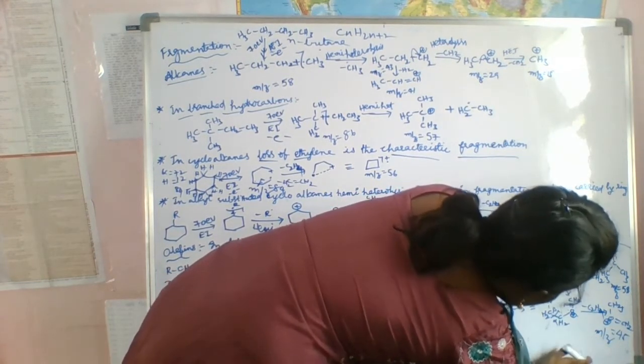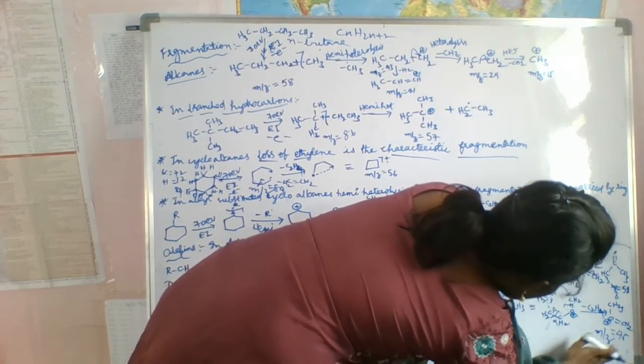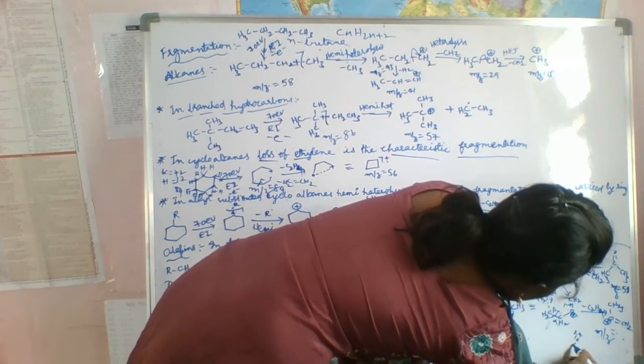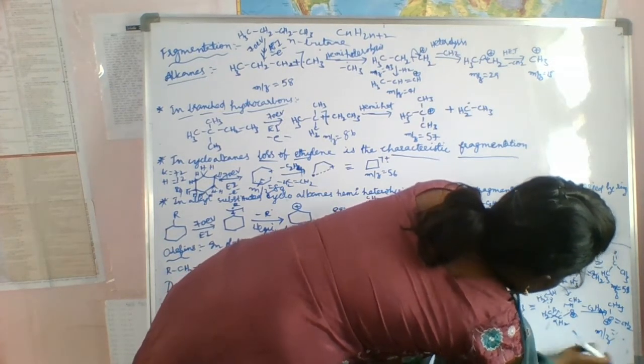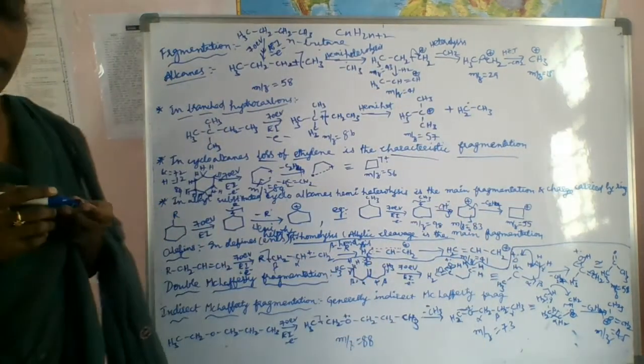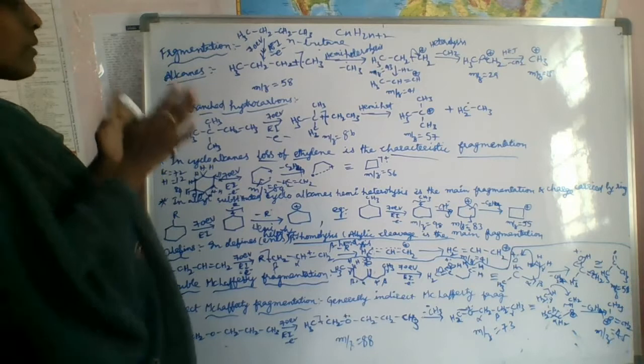Next, what is the formula? 24, 16, and 5 hydrogens are there. So what is the 45? m/z 45, right? So like this you have to do the fragmentation.